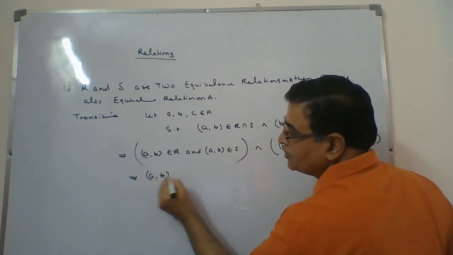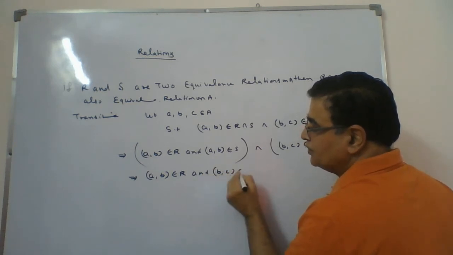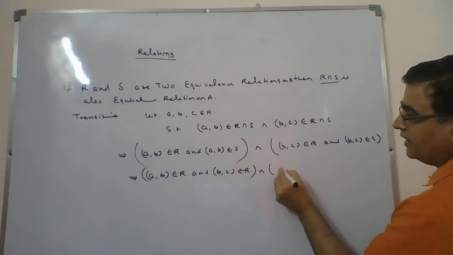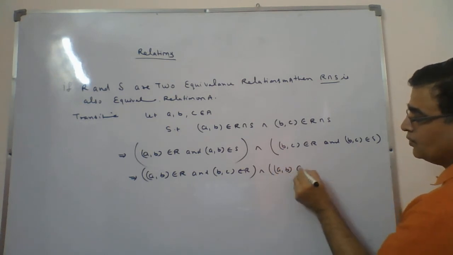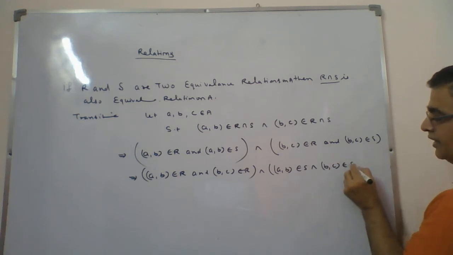AB belongs to R and BC belongs to R. And at the same time, AB belongs to S and BC belongs to S.